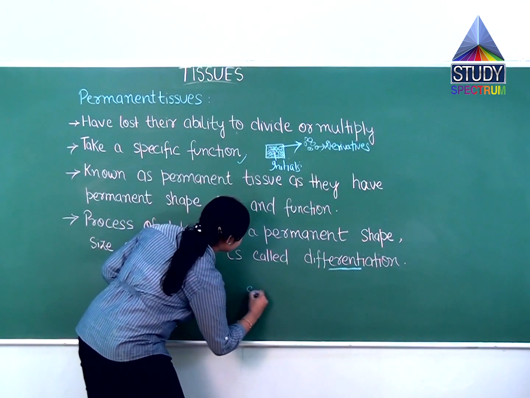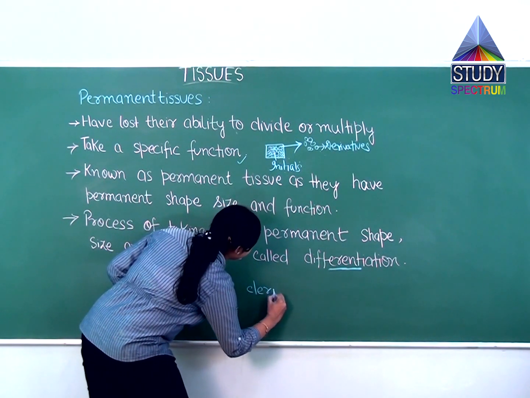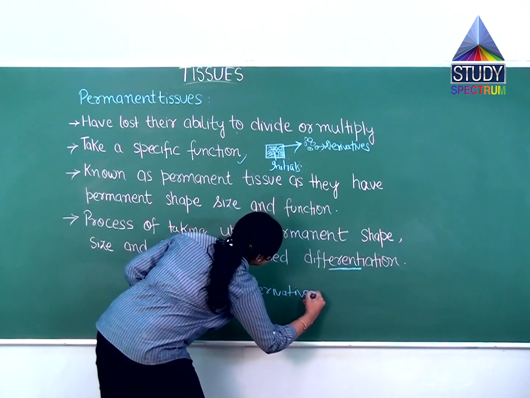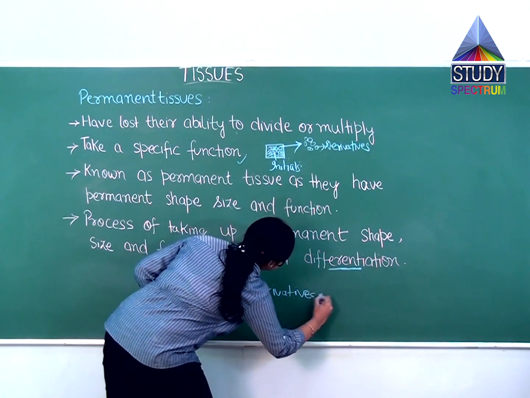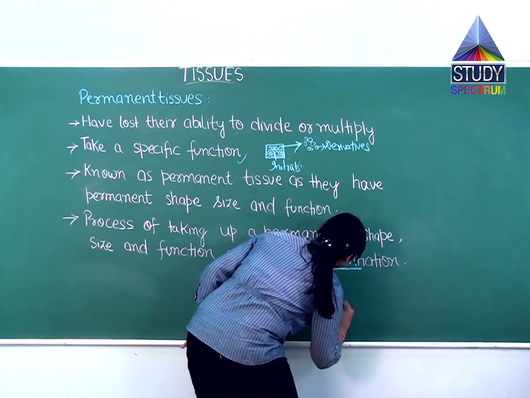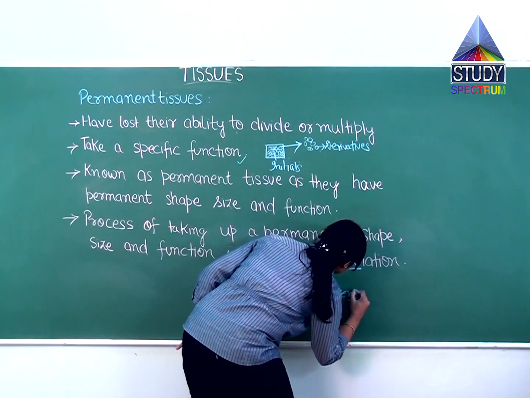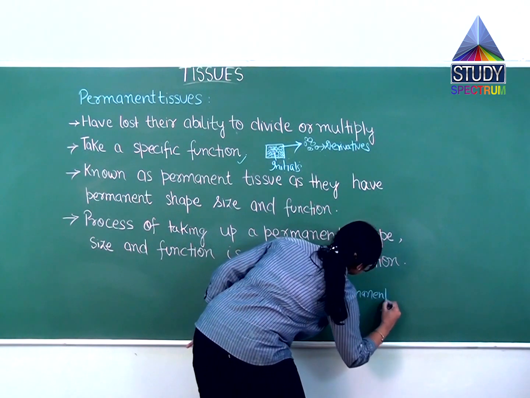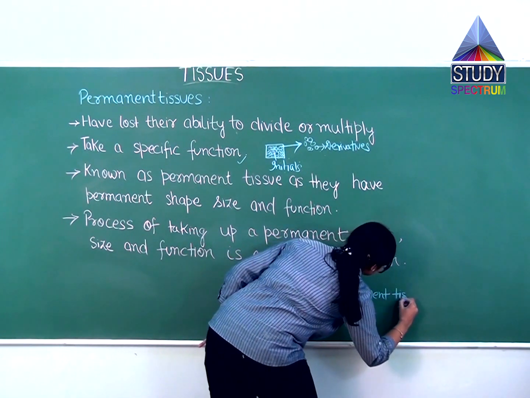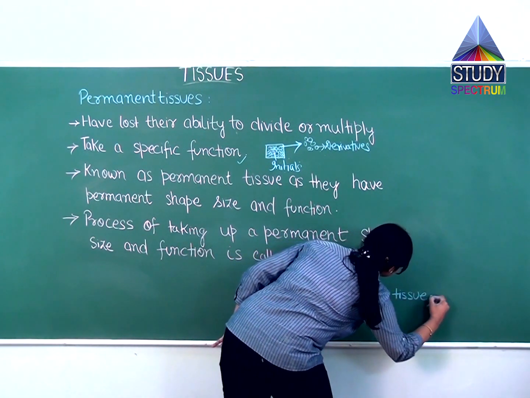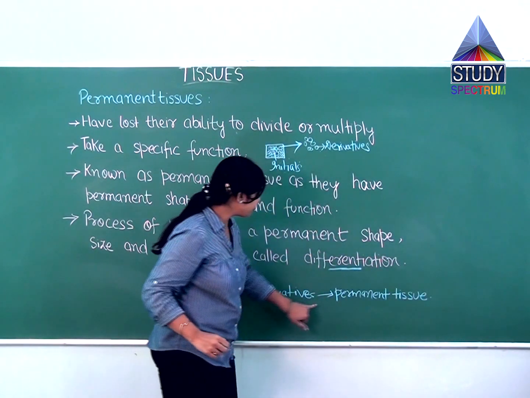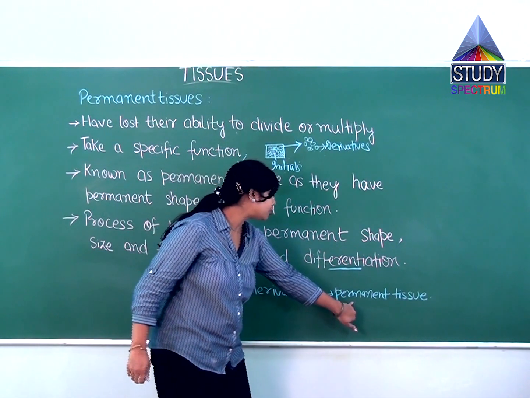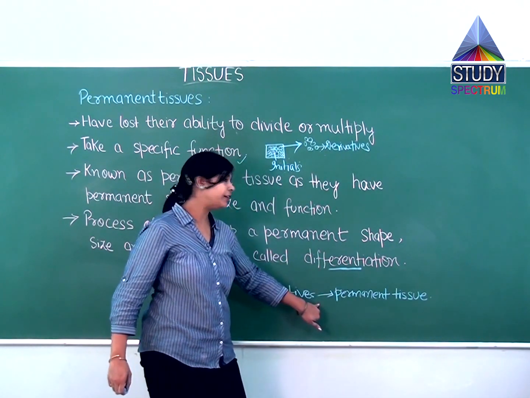Like derivatives to permanent tissue. So this process through which these derivatives will become a permanent tissue will be called differentiation.